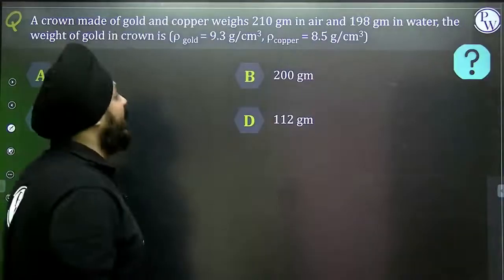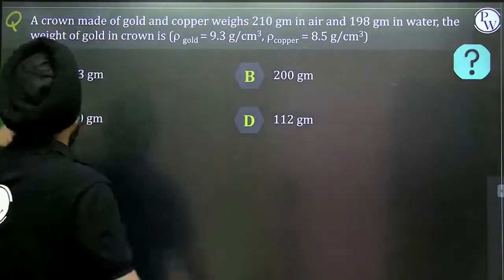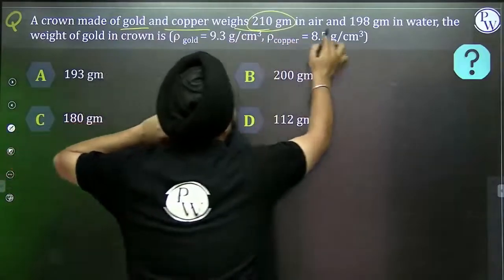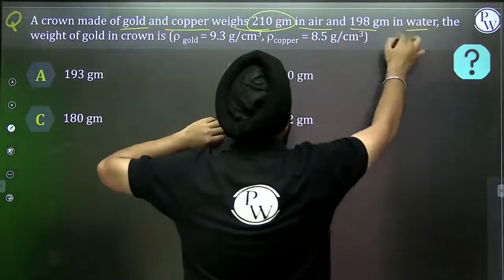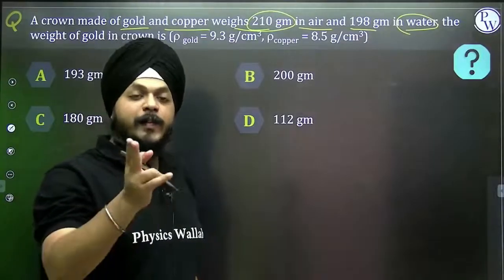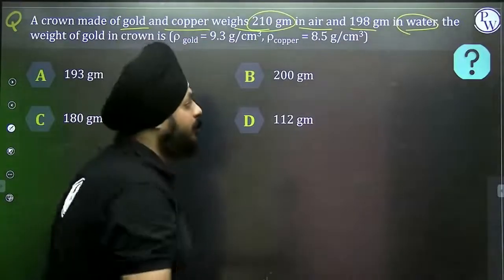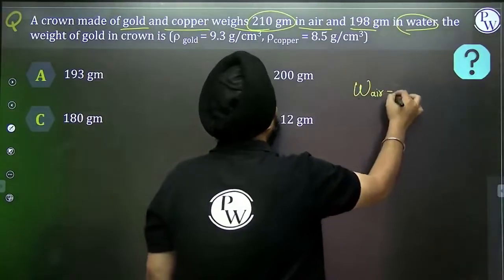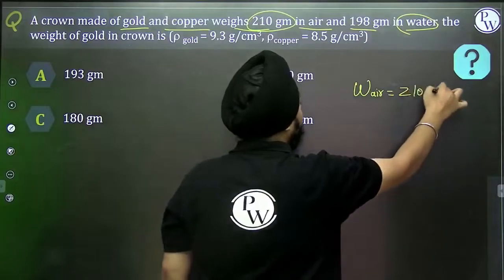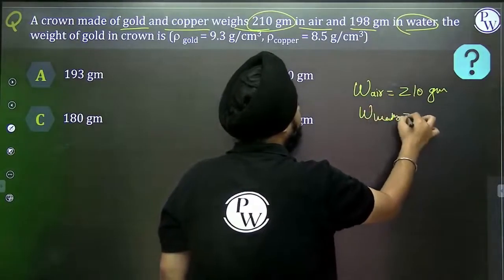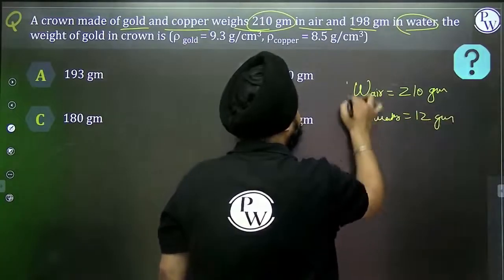Let's see this question to understand that stuff. A crown made of gold and copper weighs 200 gram in air and 198 gram in water. There is one crown. It is made up of gold and copper both. Right? Weight in air, that is equivalent to 110 gram, and weight in water, that is 12 gram.